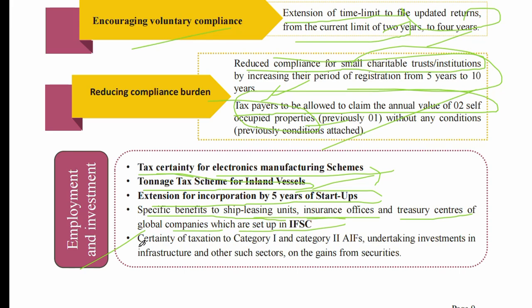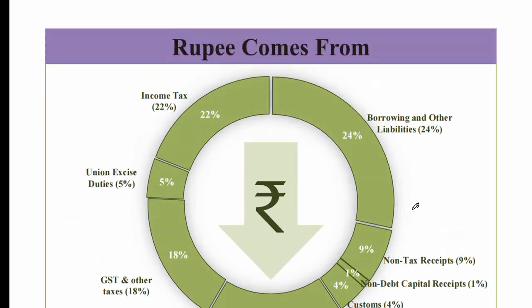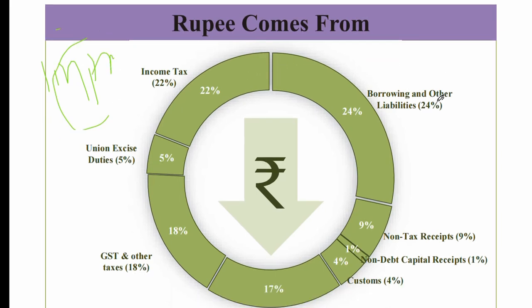The last one is certainty of taxation of category 1 and 2 AIFs undertaking investment in infrastructure and other such sectors on gains from securities. These all are employment and investment. Now this is important, where the government is earning. This is important in all the budgets.